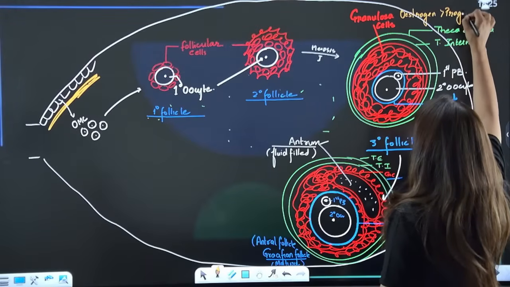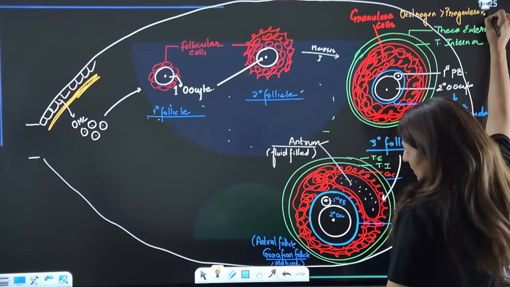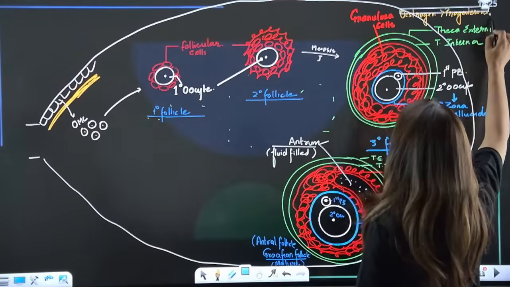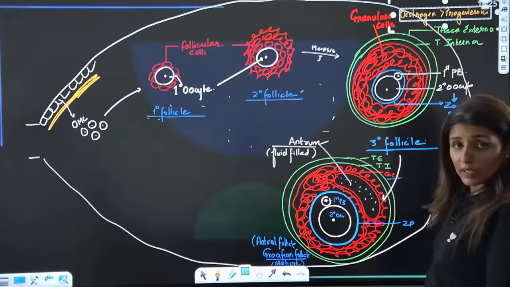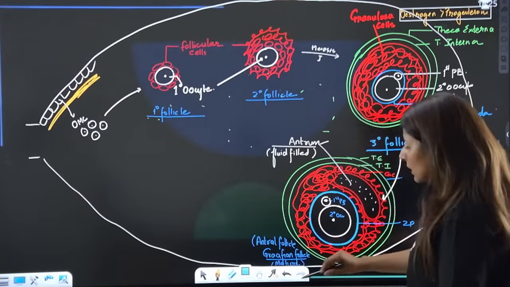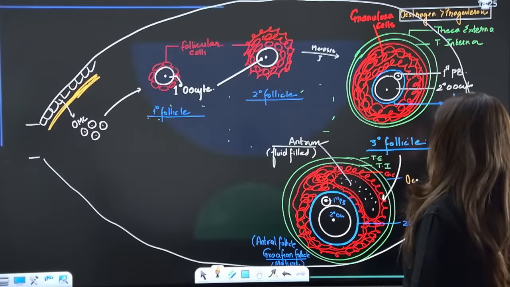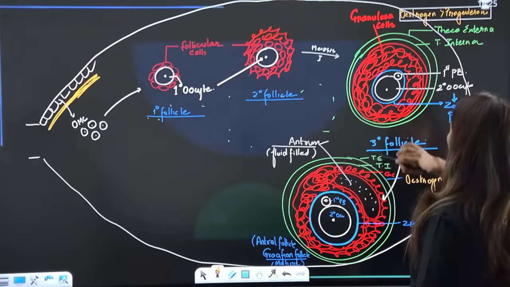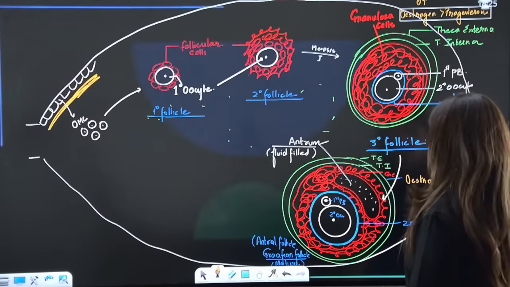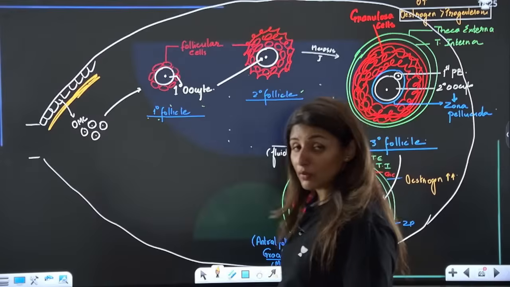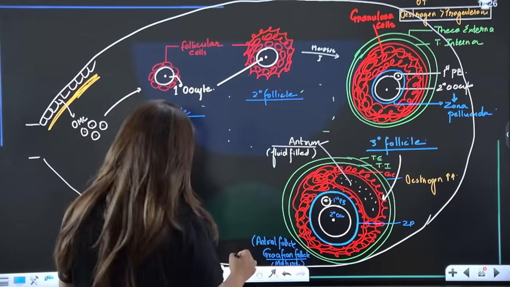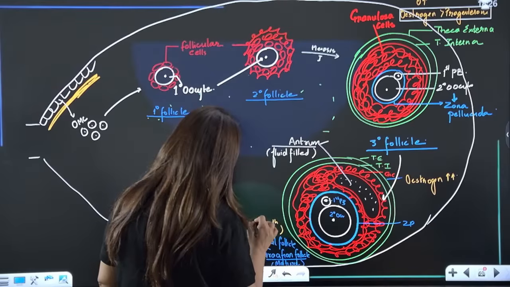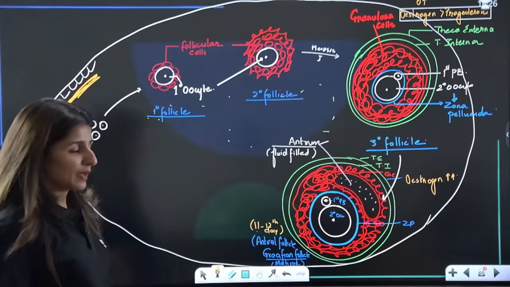So you will see as the size of the follicle goes on increasing and the granulosa cells go on increasing, the amount of estrogen goes on increasing in our blood. Estrogen will be very high by the time the Graafian follicle is formed, and it is usually formed around 11th to 12th day of the menstrual cycle. We'll come to the menstrual cycle as well.